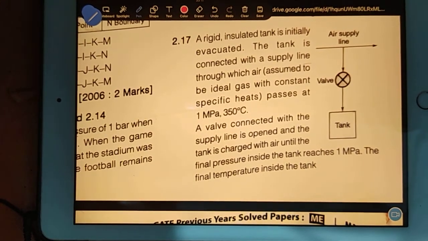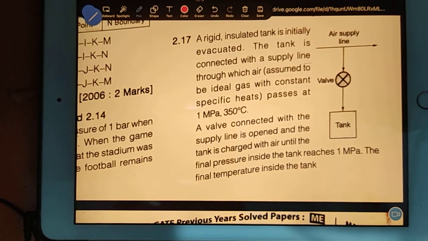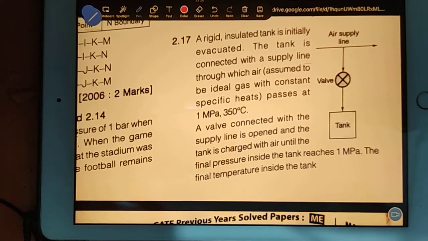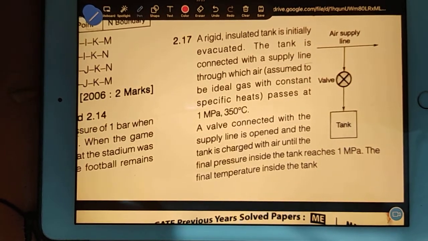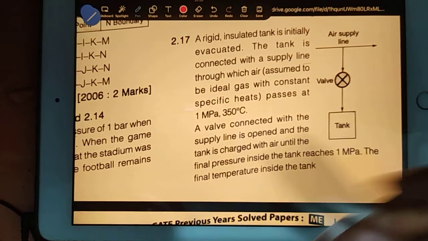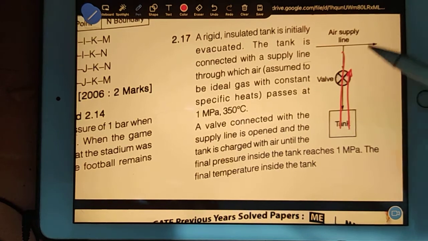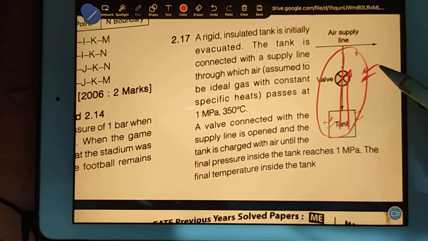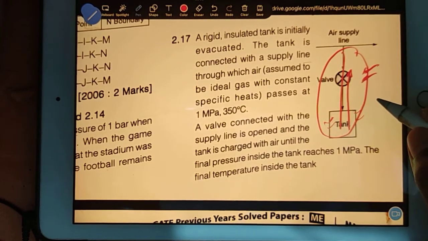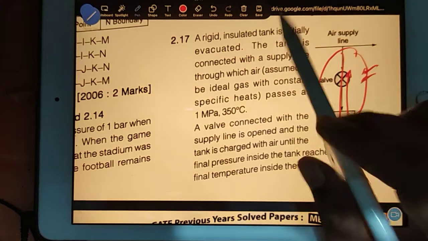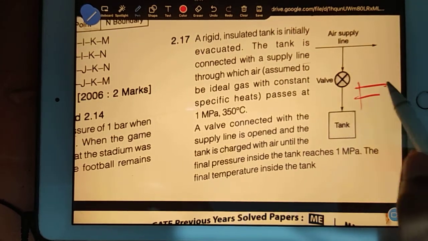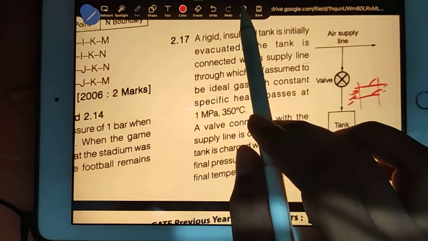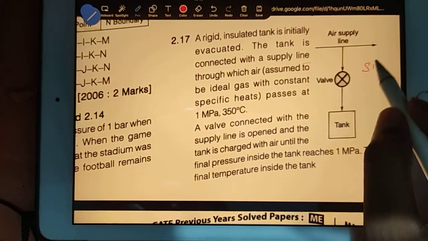Kinetic energy, of course it will change. Potential energy we don't discuss because we consider that there is no huge gap from the earth's surface. So potential energy will not come into picture. See, first thing always remember, whenever there is a tank filling process or a tank discharging process, this concept comes under a special type of problem that we call unsteady flow. Earlier, in the pipe flow, I told you that at the inlet you have kinetic, potential, heat transfer, and work transfer. So this is the concept for steady flow, and that's why the equation name is steady flow energy equation.